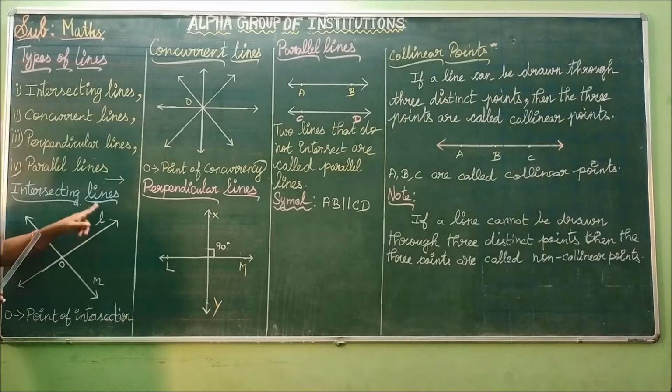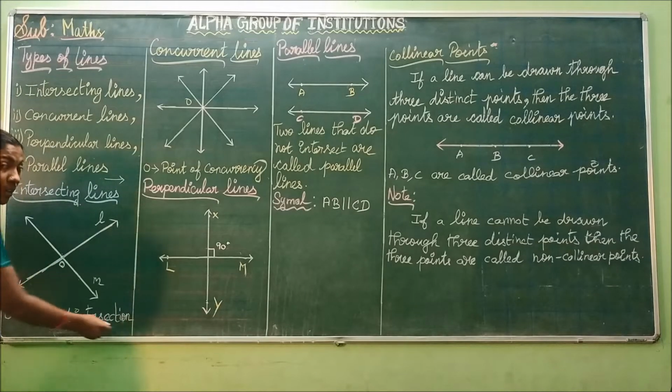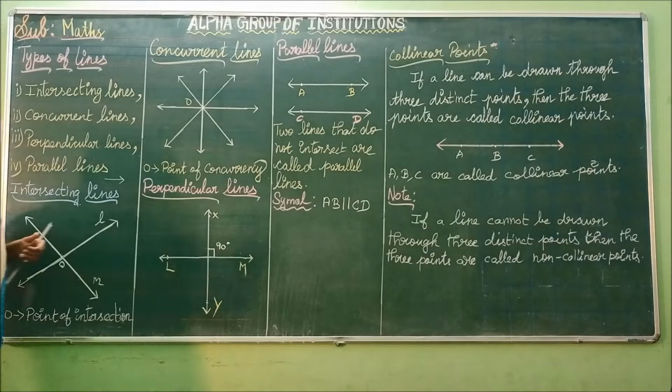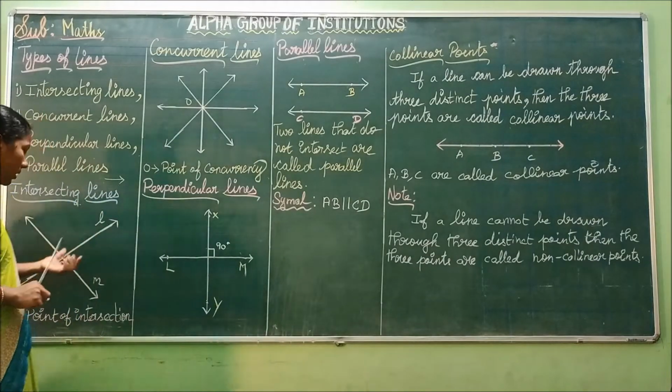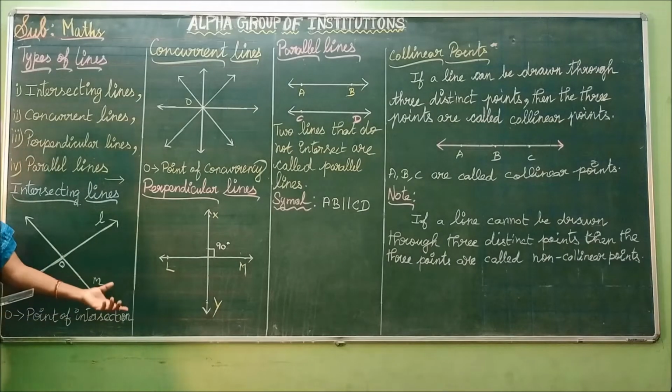Thus, the two lines L and M are crossing over a common point. This common point lies on both the line M as well as L. So we are calling this point O the point of intersection or intersecting point. How can you call this point O? Intersecting point or point of intersection.